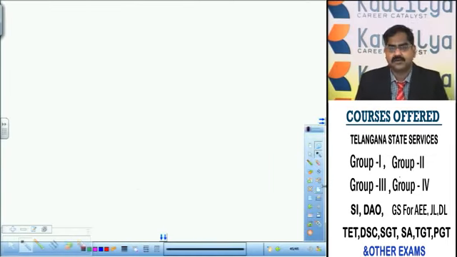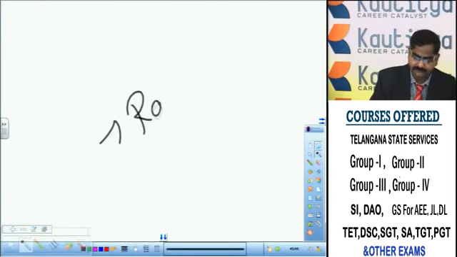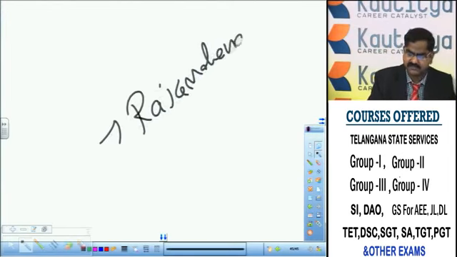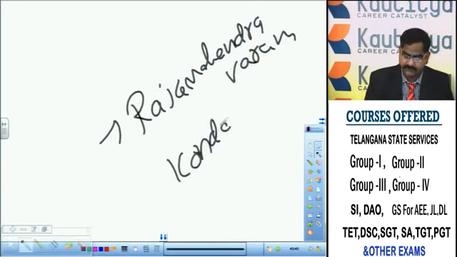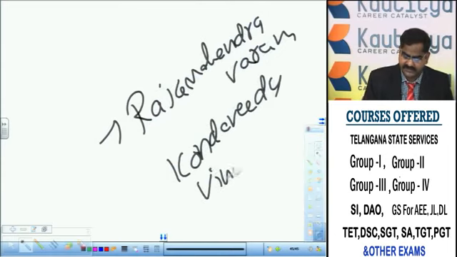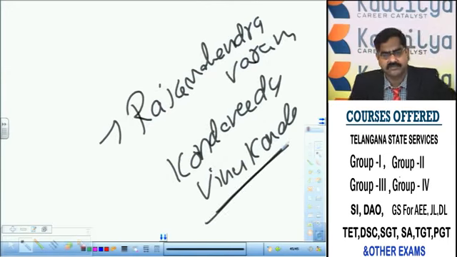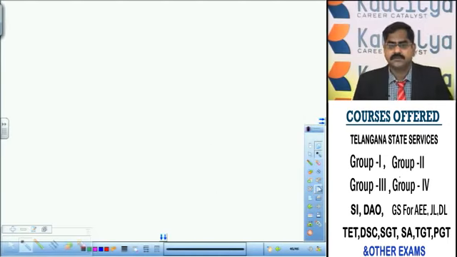After the Battle of Talikota, he gradually expanded his popularity and his influence over the territories in South India. He occupied Rajamahendravaram, that is Rajamandri, later Kondaveedu, later Vinukonda. All these areas were occupied by Ibrahim Quli Qutub Shah soon after the Battle of Talikota. Right. So he built many constructions in the Golconda Kingdom.